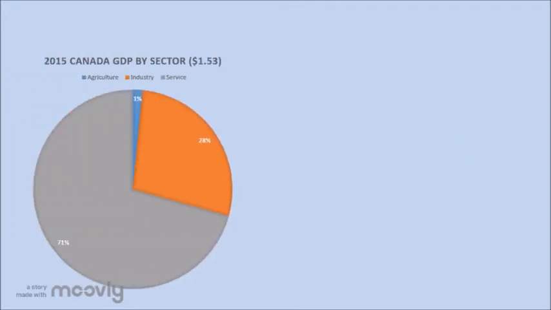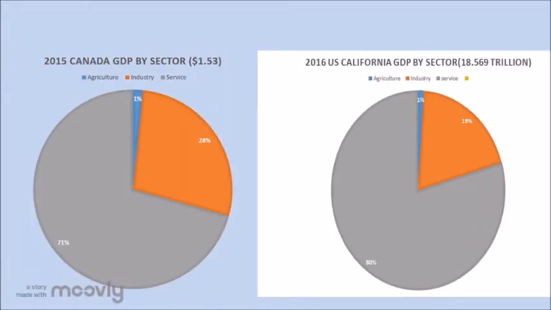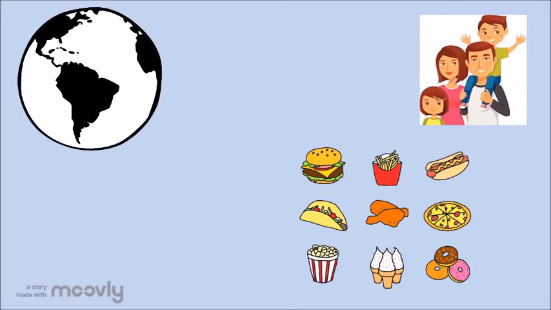The agriculture GDP in Canada is 1.6%, while in the US 1.1%. Canada's industry is higher than the US, which is 27.7%, while the US is 19.4%. Canada's service is lower than the US, which is 70.7%, while the US is 79.5%.